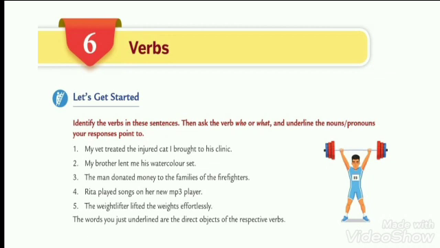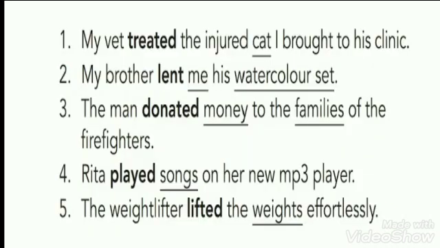We have identified treated as the verb in the sentence because it is an action verb. Treating is what? An action verb. And the action of treating has been done on the cat, on the injured cat. So that's why treated becomes the action word and cat becomes the noun of the sentence, because the response of this verb has been done on the cat.